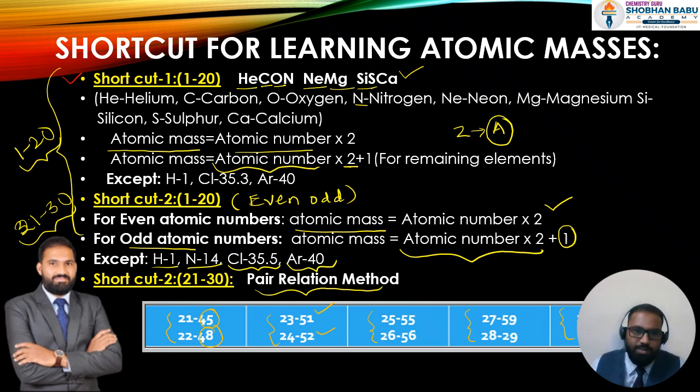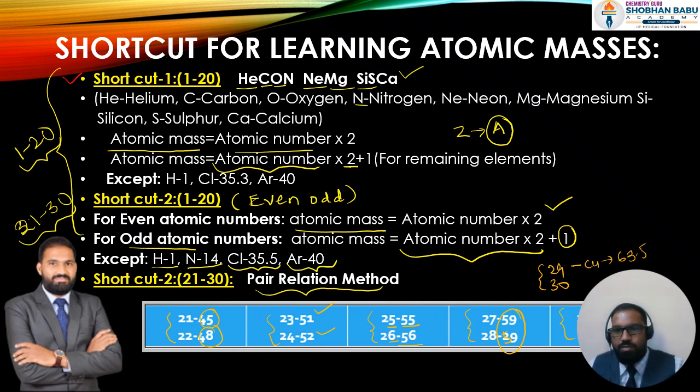Somewhat easier than the first pair. The next pair is even easier. 25: the last number is 5, it is 55. 26: the last number is 6, and it is 56. The next one is even easier: 27 and 28 together have 59. Now the next one is 29 and 30. These are the two elements present between 60 and 70. 29, that is copper, is 63.5, and zinc is 65.